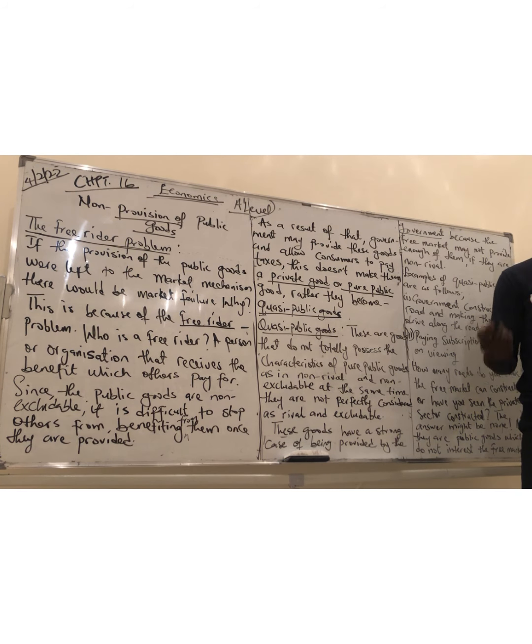So, examples of quasi-public goods are as follows. Government constructing a road and making those who drive along the road pay tolls. You pay at a toll gate for the road that has been constructed by the government. So the road is not a public good anymore. It becomes a quasi-public good.